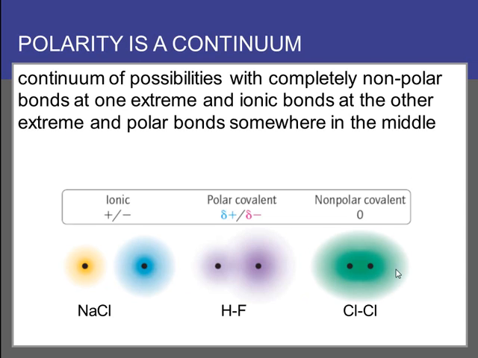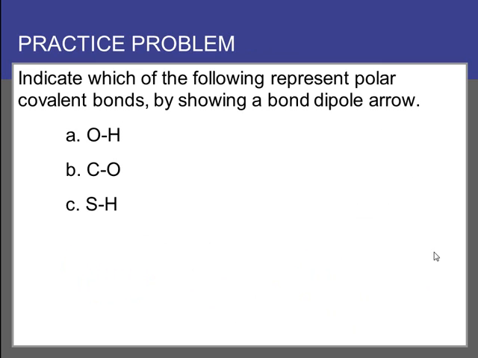And so, taking into account the differences in a bond or several bonds, we can decide which is more polar and which is less polar. And we'll see an example of that in a few minutes. So this practice problem asks us to indicate which of the following represent polar covalent bonds, and you show the bond dipole arrow in the direction of the bond dipole.